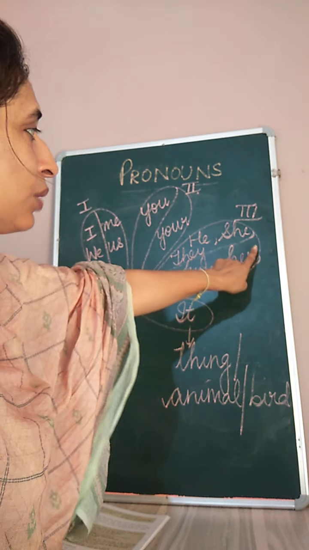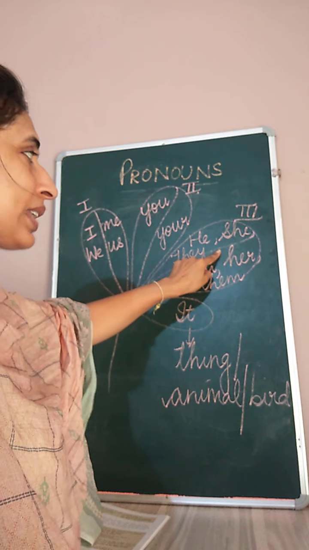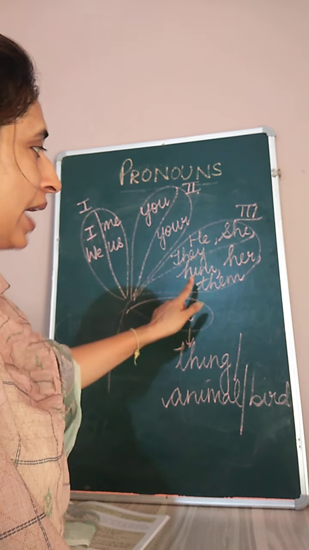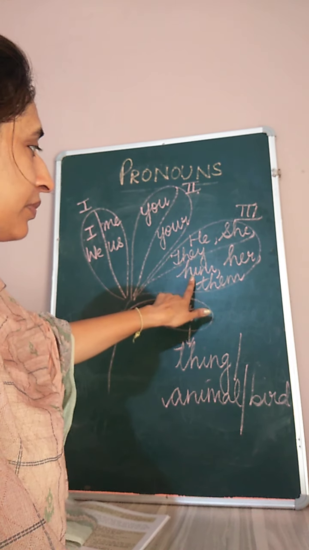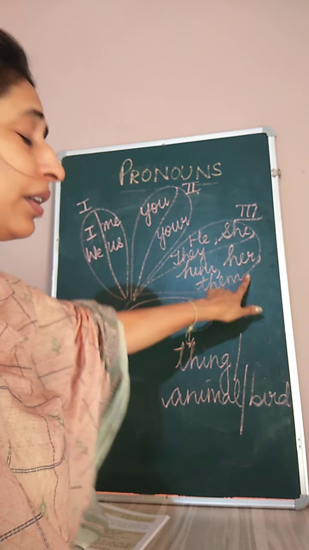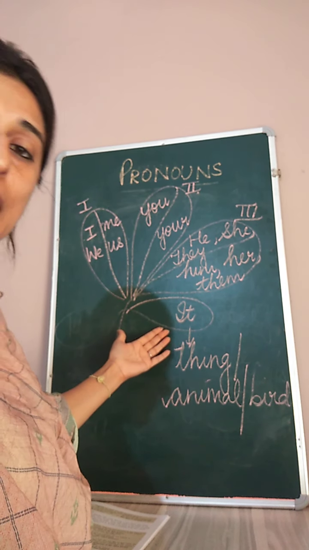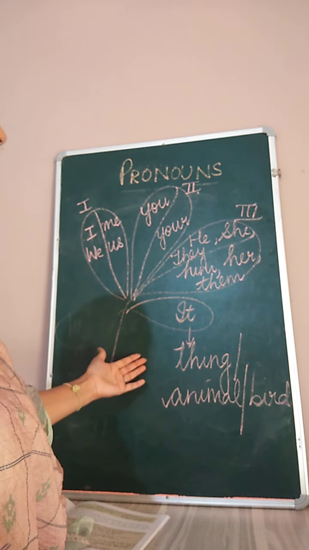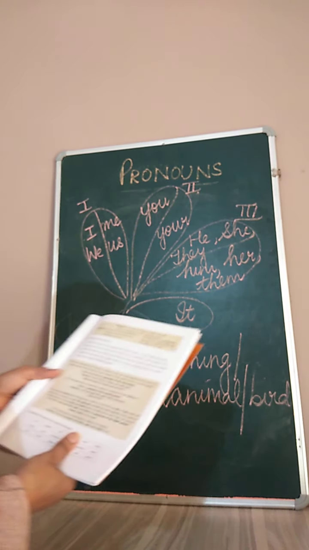In the third petal, we have 6 pronouns. First 3 are used in the first part of the sentence, he, she, they. And in the second part of the sentence, these get converted into him, her and them. Clear, children? And then we have the last pronoun, that is it. So these all are the pronouns. Children, go through this chapter twice or thrice for better understanding.